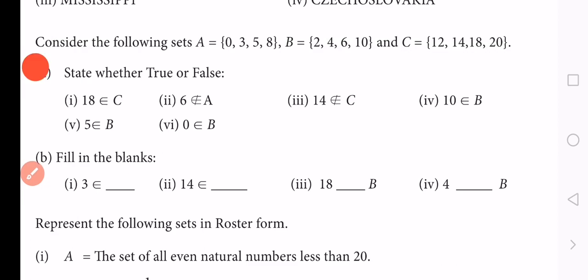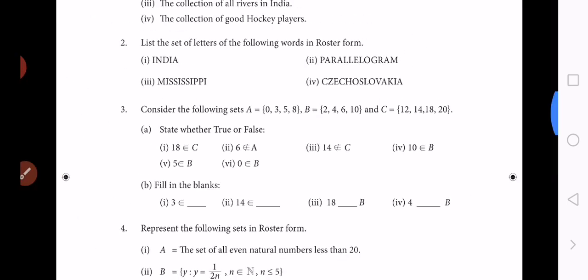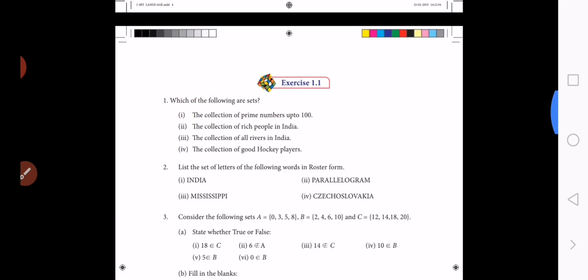So 3 is included in which set and 14 is included in which set, and in the third and fourth use the notation belongs to or does not belong to. These questions you write in the rough note today. Tomorrow we explain how to write them in the main note.